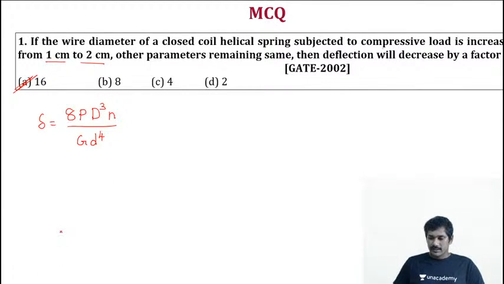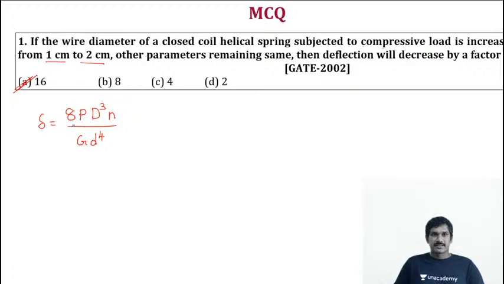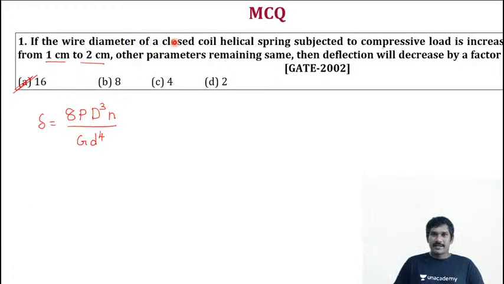Now, in this case, the wire diameter of the closed coil helical spring subjected to a compressive load is increased from 1 centimeter to 2 centimeter. Other parameters remain same. That is very, very important.